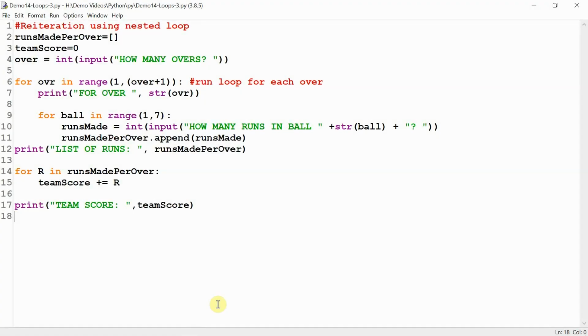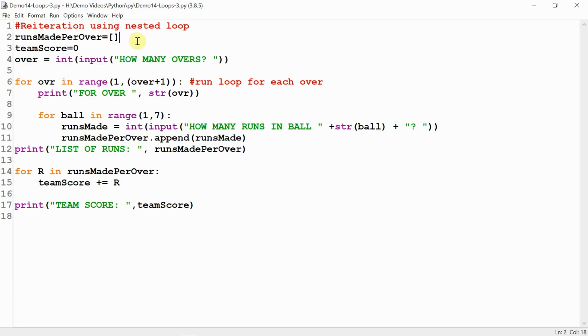Let us see here one more example of a nested loop. We are going to learn many interesting things in this program. See line 2. Line 2 has a variable runs made per over. Did you notice how it is initialized? It is initialized by 2 square brackets. That means this is not an ordinary variable. This variable is a list. List means a set of values. Here it is an empty list. No values are mentioned. In a list, values are mentioned within square brackets. No values within square brackets means this is at the moment an empty list.